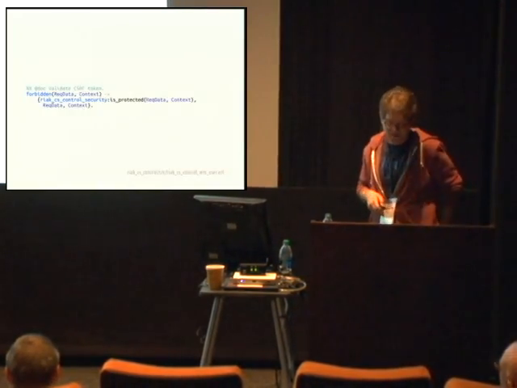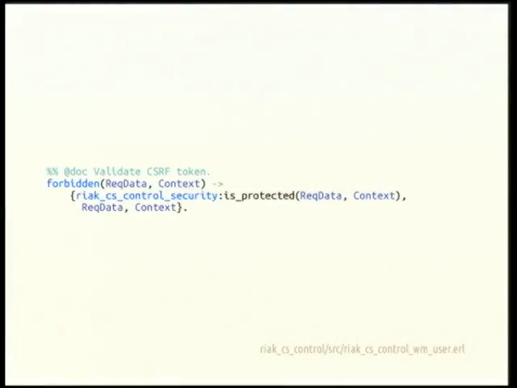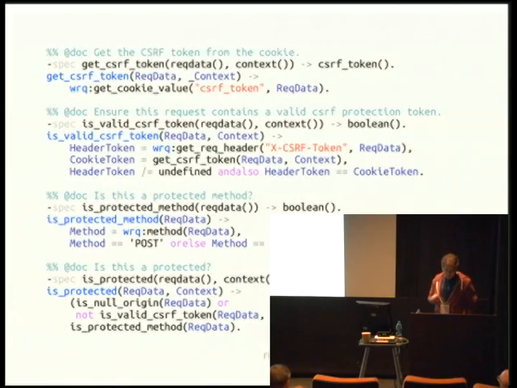It's pretty easy. So in a Web Machine callback, forbidden, we do a React CSRF control security check, which is a function we'll look at next. This is the user resource. We just say is protected. We pass in the request data, and that's either going to return true or false. And we can validate the token there.